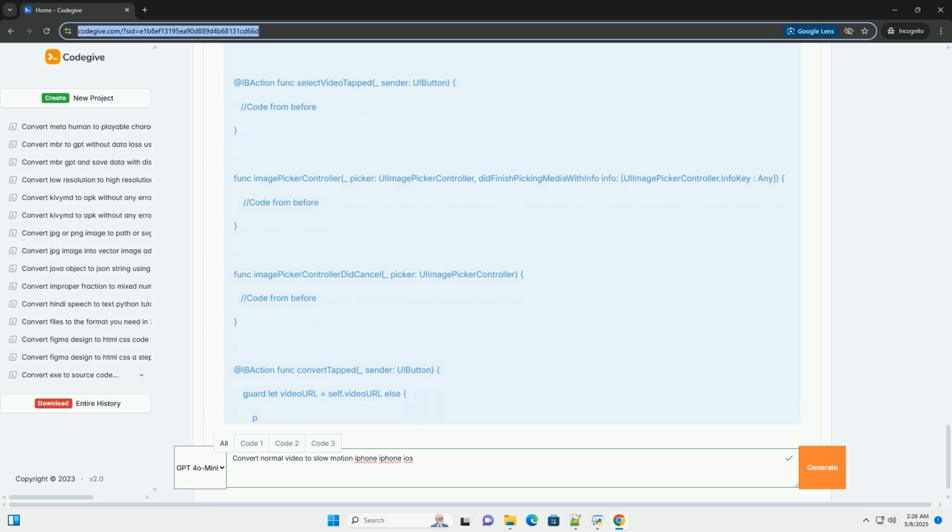9. Testing. Run your app on a real device. Simulators can be unreliable for video processing. Select a video from your photo library, tap the convert button, and observe the slow motion video playback. Test with different video lengths and formats to ensure compatibility. This comprehensive tutorial provides a solid foundation for creating slow motion videos from normal videos on iOS. Remember to adapt and extend the code to meet your specific requirements. Good luck.